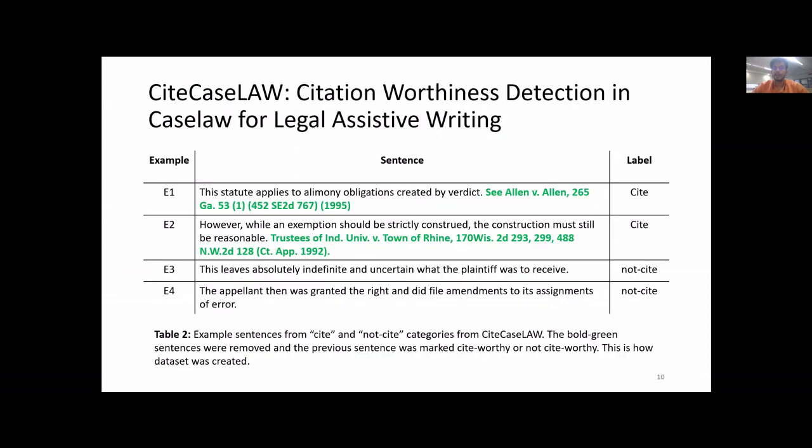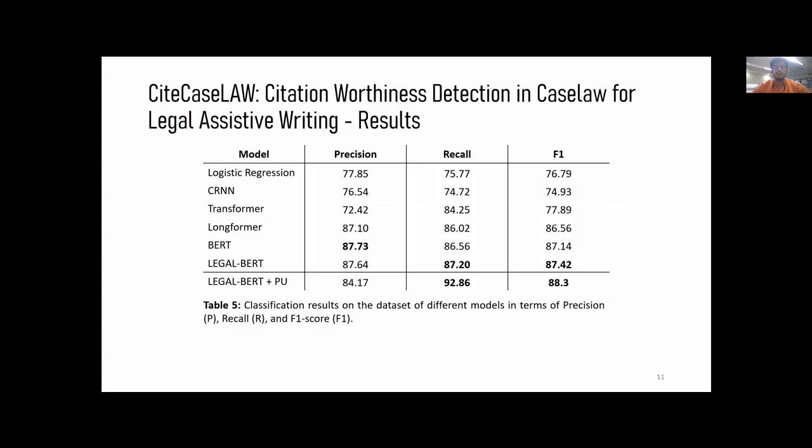So as seen, our dataset will only contain these two types of sentences, that is type 1 and type 4. On the screen, you can see example sentences from cite and not cite categories from CiteCaseLaw. The bold green sentences were removed and the previous sentence was marked cite worthy or not cite worthy. This is how the dataset was created.